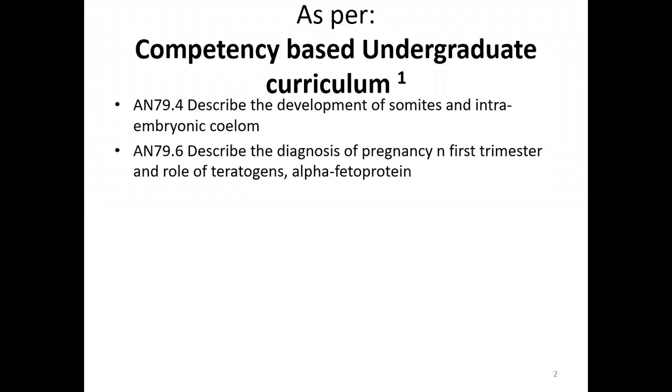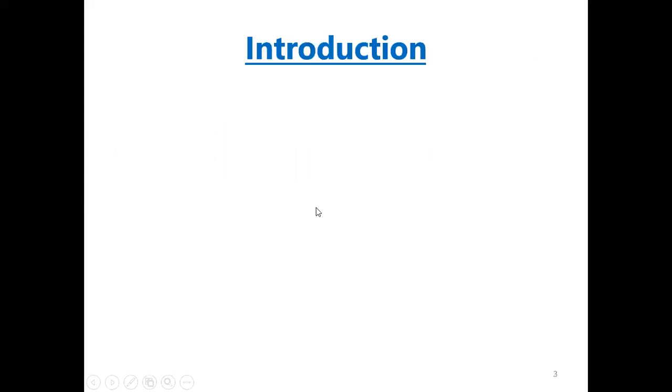Hello students. So today we'll be studying the development during the fourth to eighth week. This is known as the embryonic period. The competencies to be covered in this are: you have to describe the development of somites and intra-embryonic coelom, and then you have to describe the diagnosis of pregnancy in the first trimester and the role of teratogens and alpha fetoprotein.